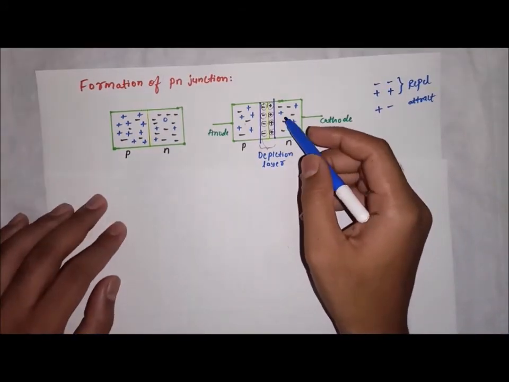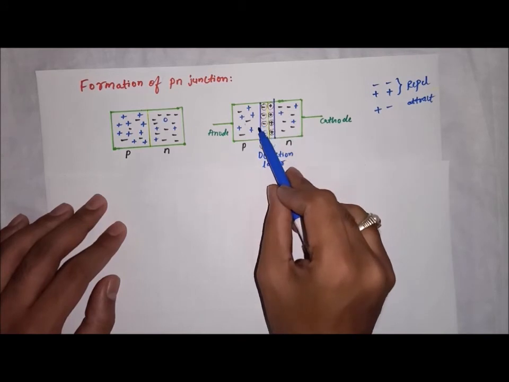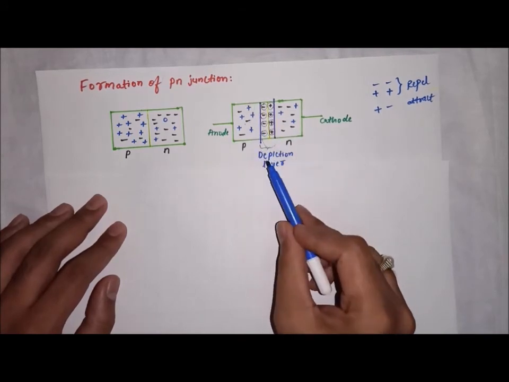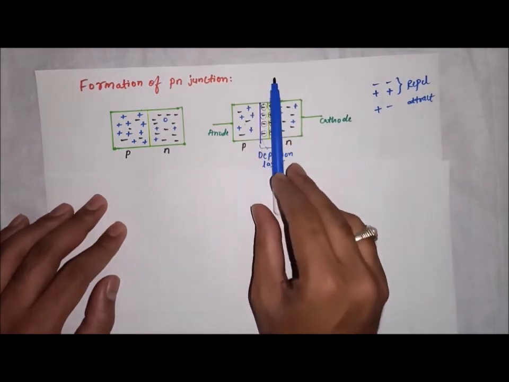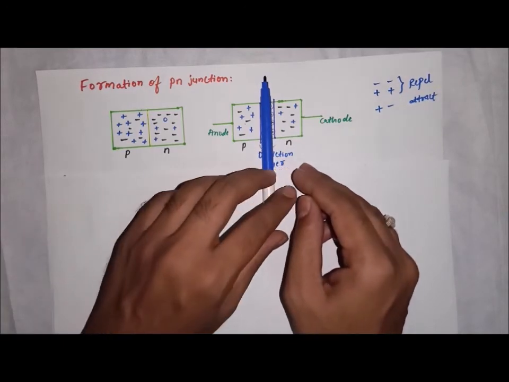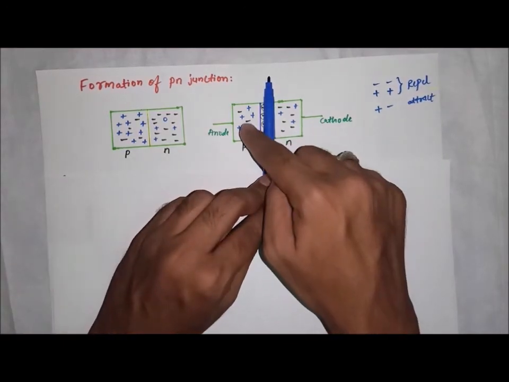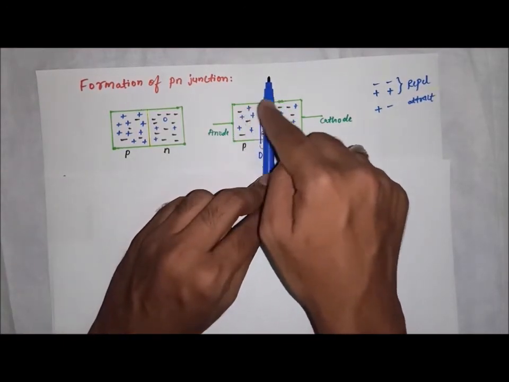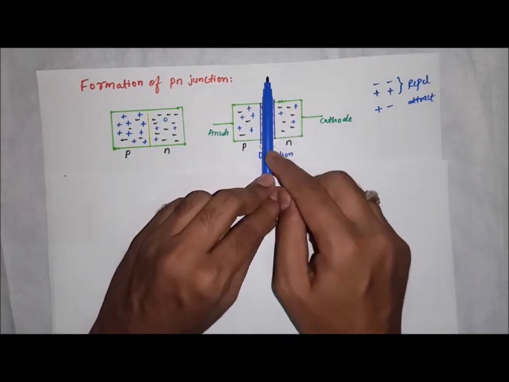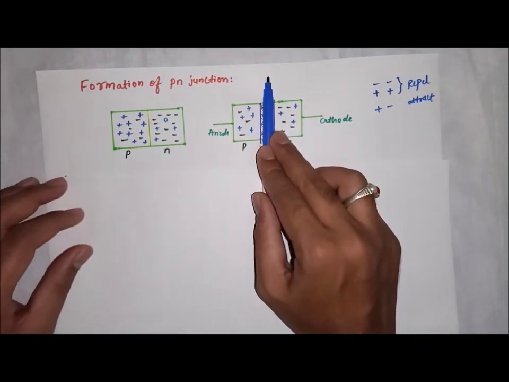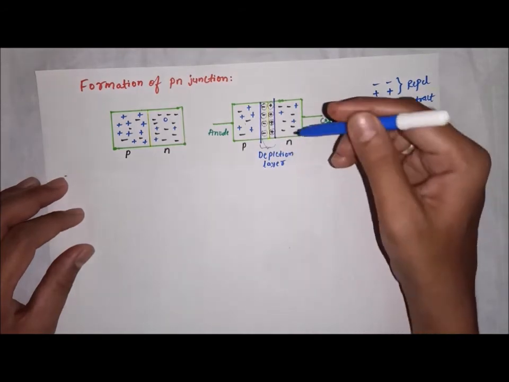As a result, this depletion layer acts as a potential barrier, that is, a barrier to cross for these holes and electrons. It is called a potential barrier. The greater the depletion layer, the greater the potential barrier.